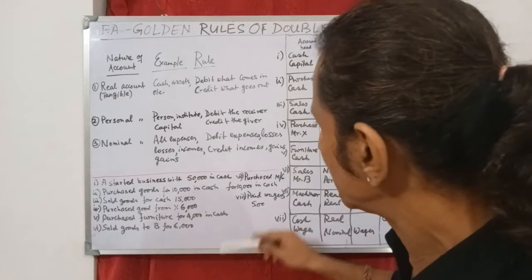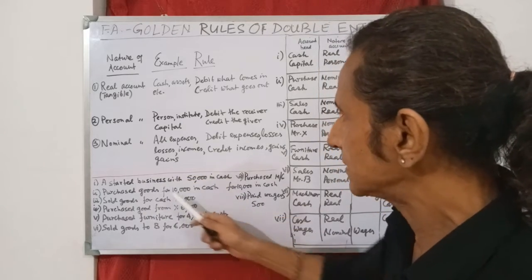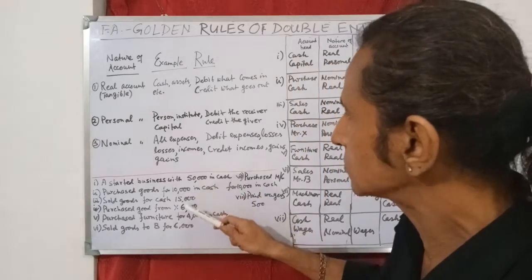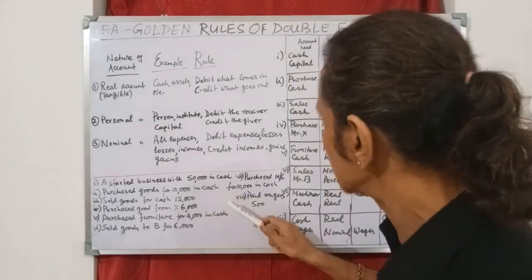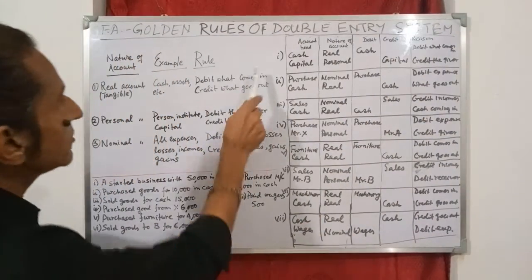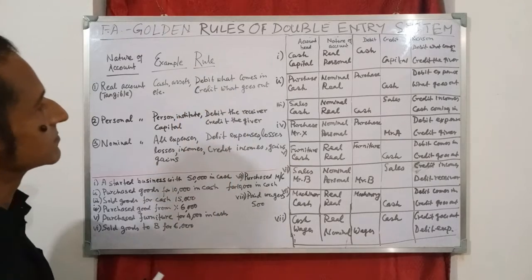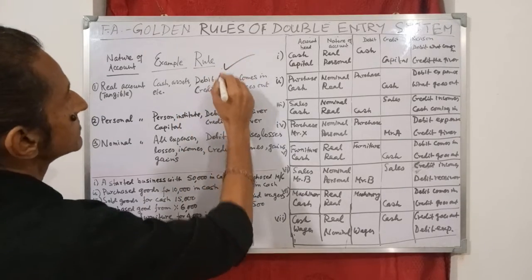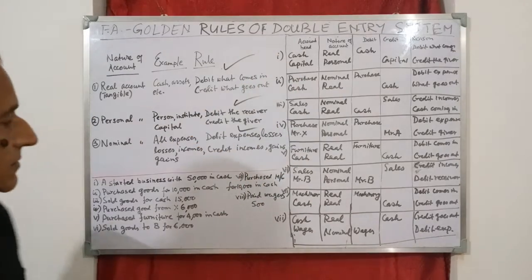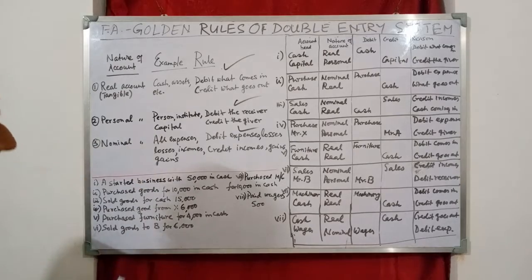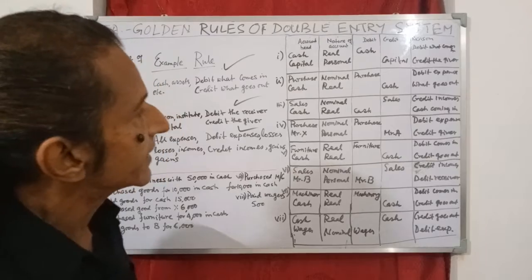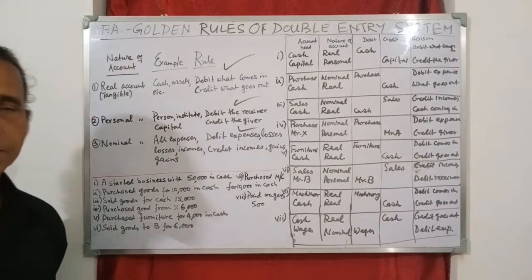Here we have discussed 8 transactions, the nature of the transactions, which accounts are involved in every transaction, and which account should be debited and which account should be credited according to this logic, according to this rule. These 3 rules are applied on these transactions to see which account is being debited and which account is being credited. Right?